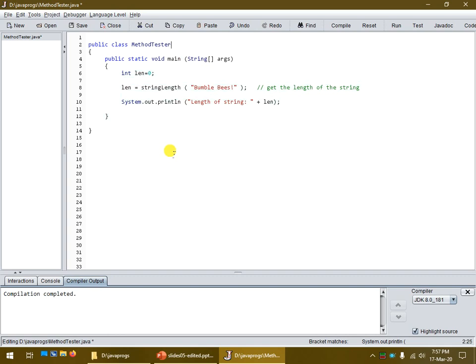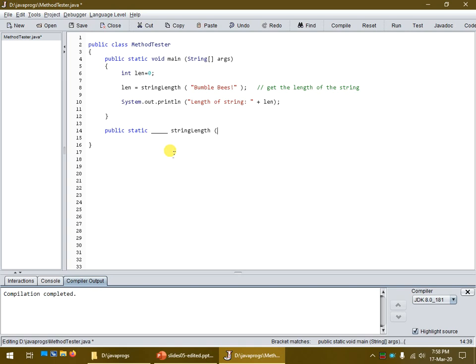In our class called MethodTester, we currently have one method, and that's the main method. But I'm introducing a brand new one called stringLength. Where do I have to define it? Well, it's going to be a sibling to the main method, which means it has to follow all the same rules that the main method will, at least for this particular class. So it's going to be a public method, a static method, and we'll talk about static soon. We also need to know the return type, so I'm going to leave that one blank for right now. It's going to be called stringLength. That way Java knows where to find it.